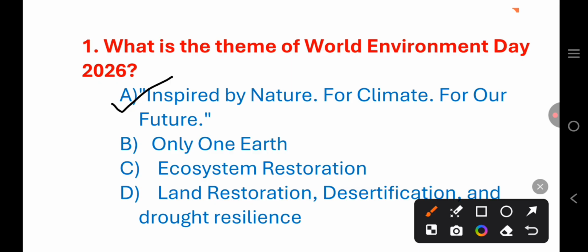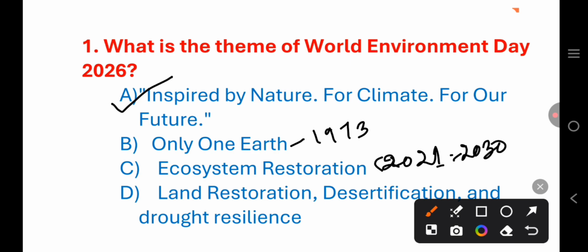It is the theme of the World Environment Day of 1973. It is the first World Environment Day. And ecosystem restoration is the banner of the UN Decade on Ecosystem Restoration from 2021 to 2030. Okay, next. And land restoration, desertification, and drought resilience is the theme of World Environment Day 2024. So, option A is your correct answer.